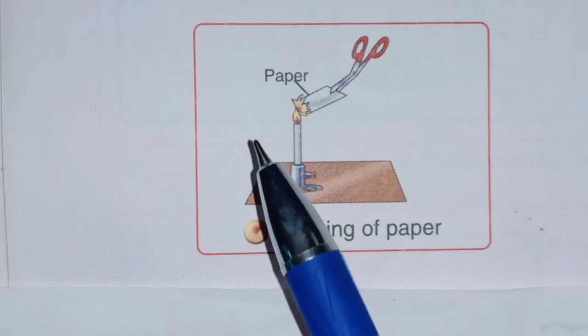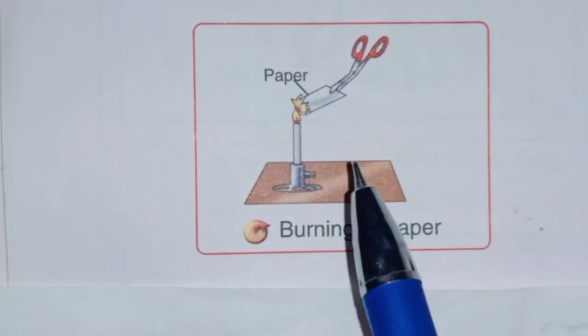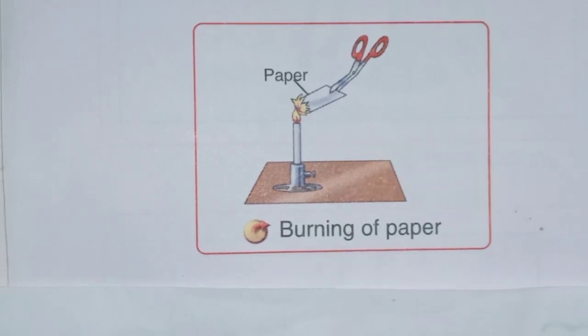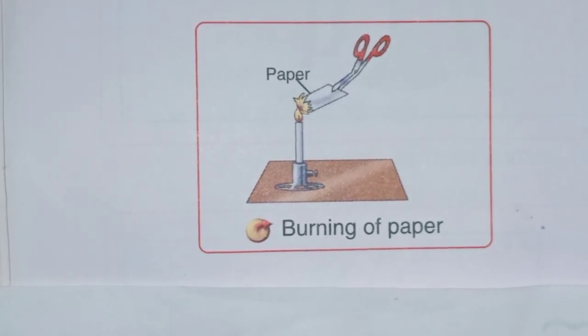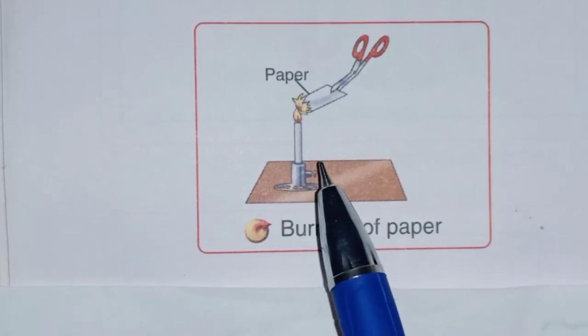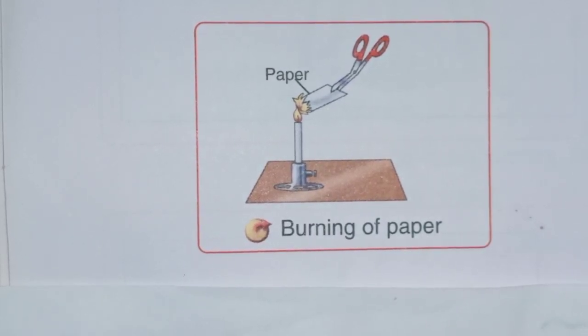The paper you used for writing, or which you could cut easily, now has a changed property. It is in powdered form, that is ash, and now you will not be able to write on it. After burning you will not be able to reverse it back. That means ash will not convert again into paper. So burning of paper is an example of chemical change.